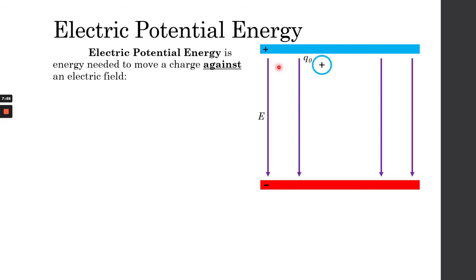And let's say we have a positive charge Q0, and we know that the electric field will exert a force on a positive charge with the same direction. And because of this force, let's say that this positive charge is at point A, it can move to point B. And when it moves, there's work included.